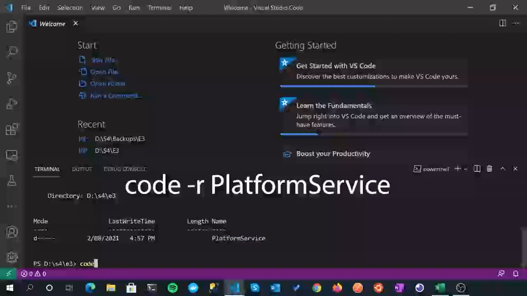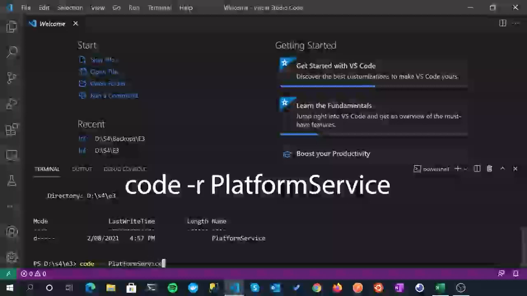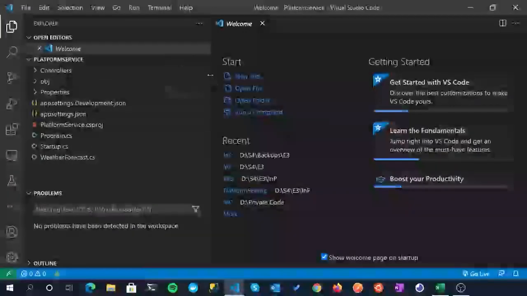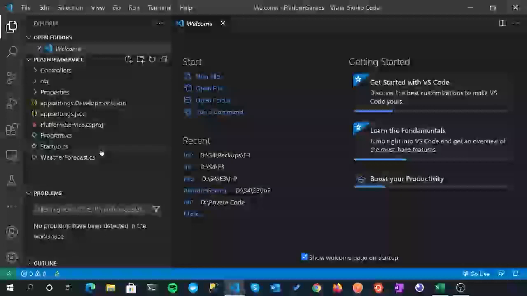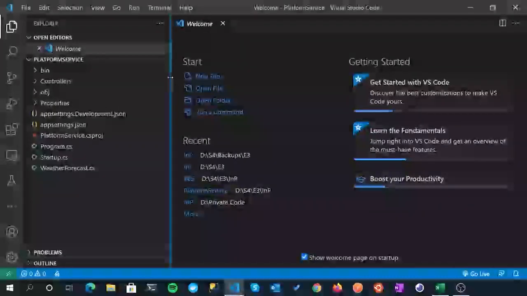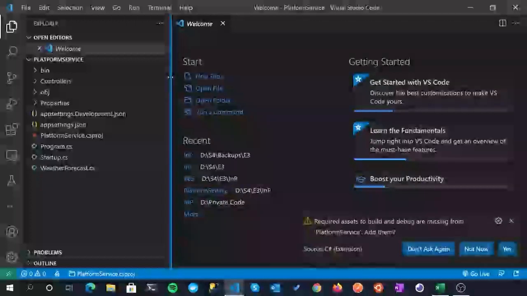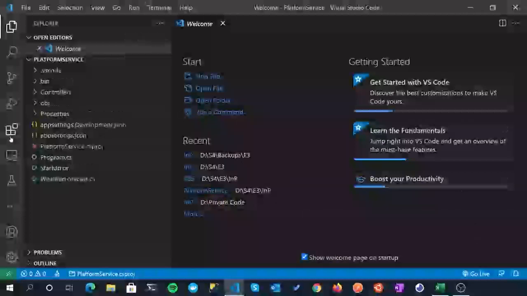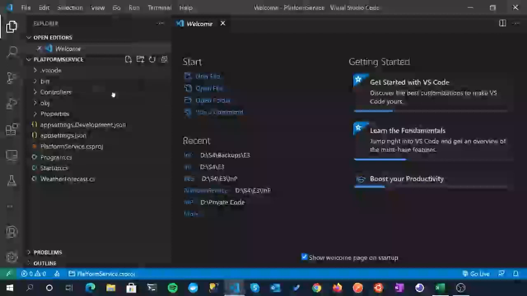So I'm just going to do a code, open this recursively, and I'm going to open this folder up. So PlatformService. And that will open our project up for us in Visual Studio Code. Now, I'm assuming that you are somewhat familiar with web APIs in .NET. As I say, if you're not, then I would suggest you check out one of my other videos that I've put links to in the description below. We'll just click yes to this, and this will just create a .vscode folder, just so it remembers our settings and so on and so forth.